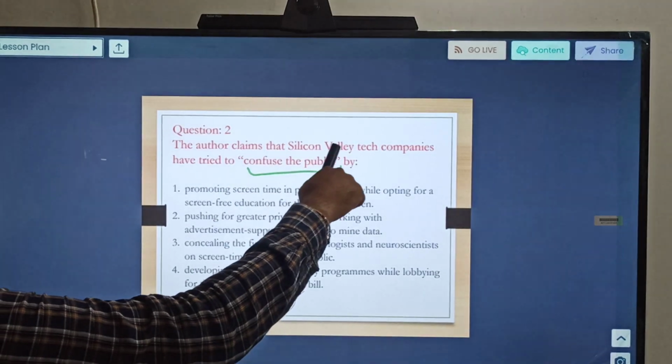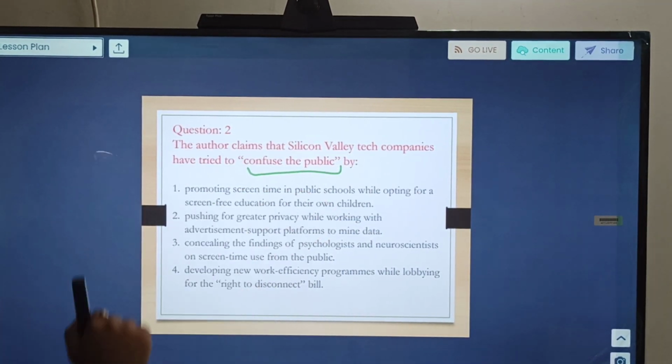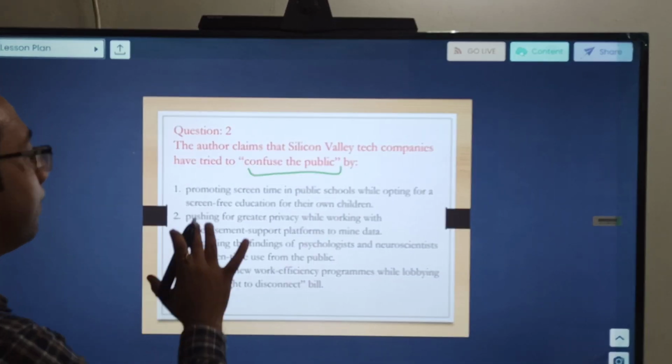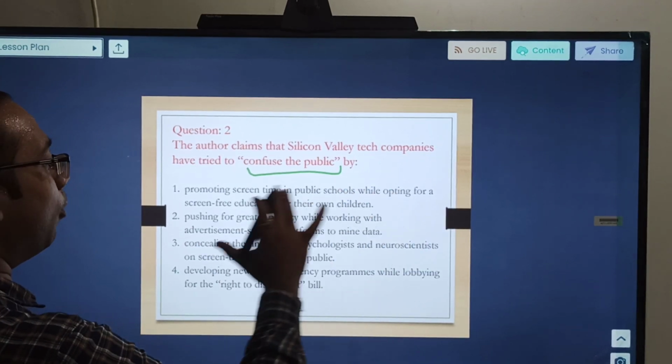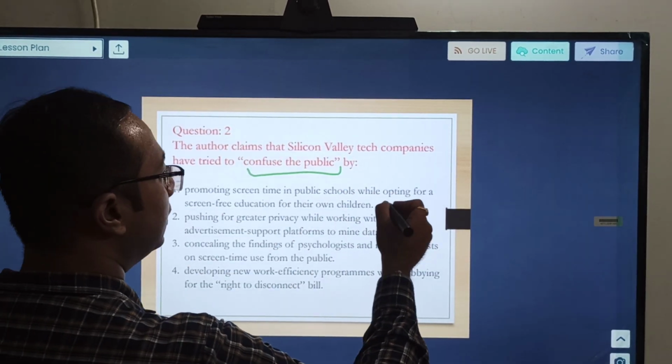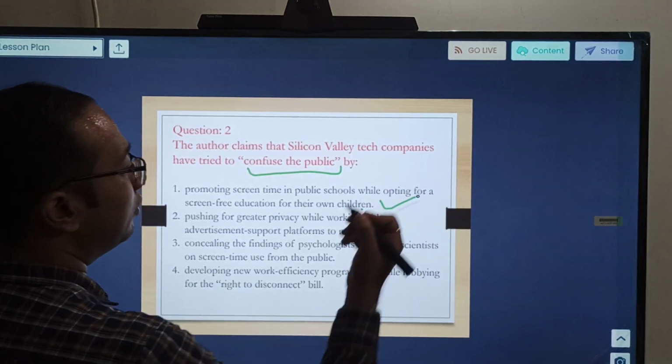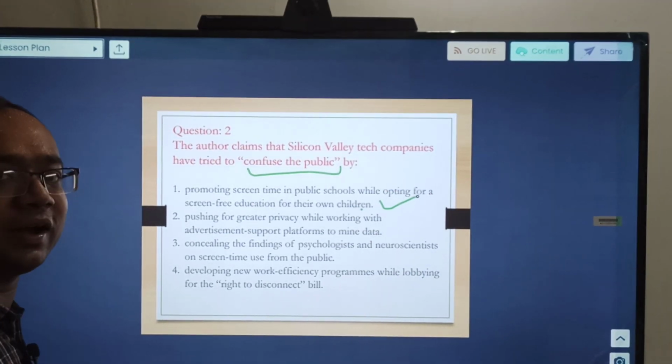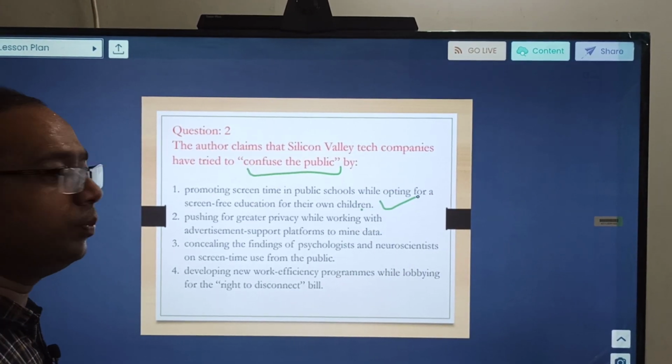Author claims that Silicon Valley tech companies have tried to confuse the public by, let us read, promoting screen time in public schools while opting for a screen-free education for their own children. Yes, this is something which was mentioned. So right at the start we have got the correct answer. Let us read other options also to be sure.